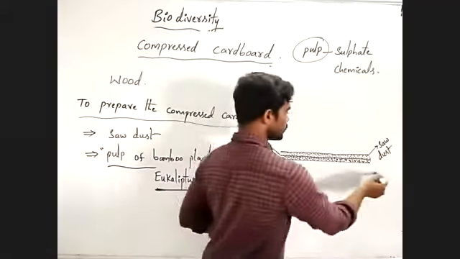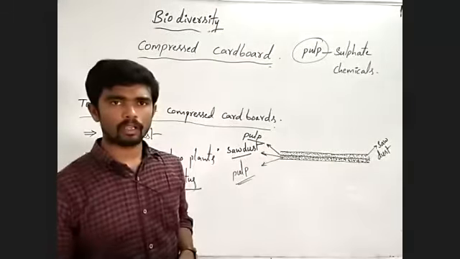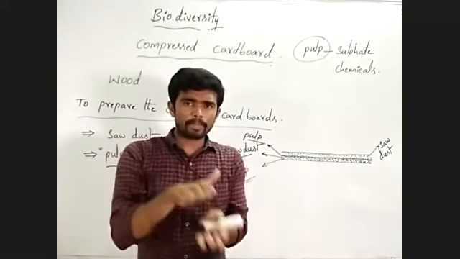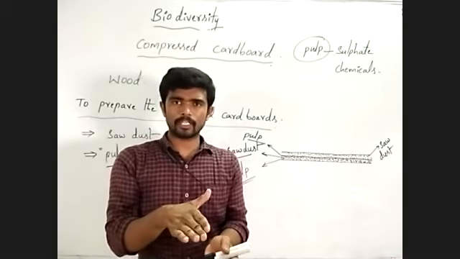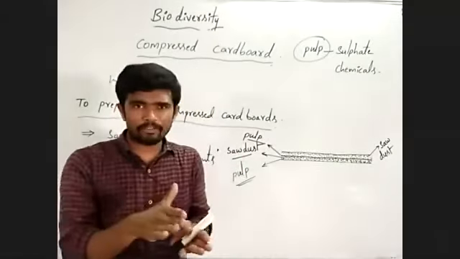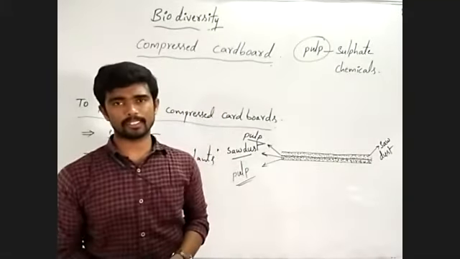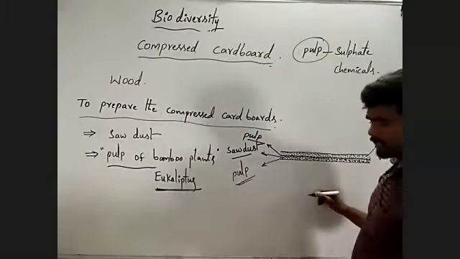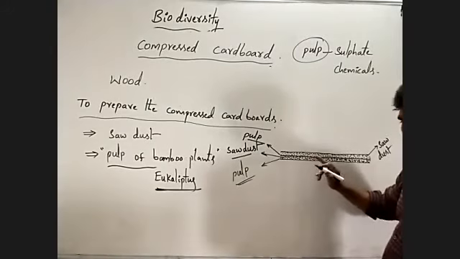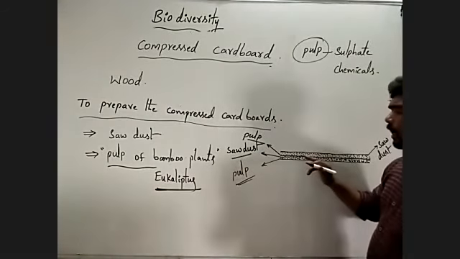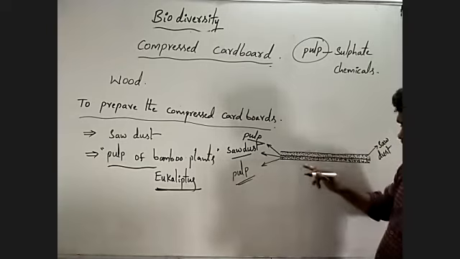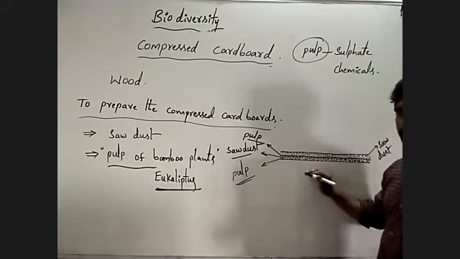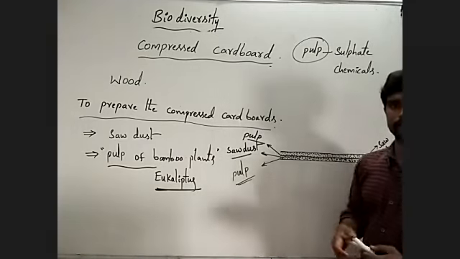This type of layers are sandwiched and compressed. Listen carefully here. They are compressed heavily by using a machine. Here these are highly compressed ones.